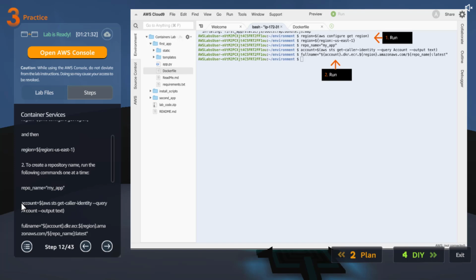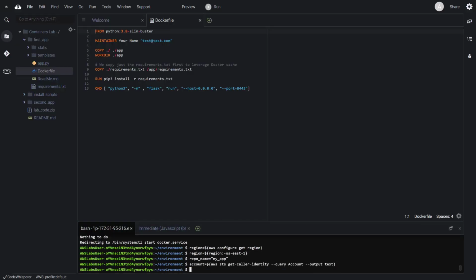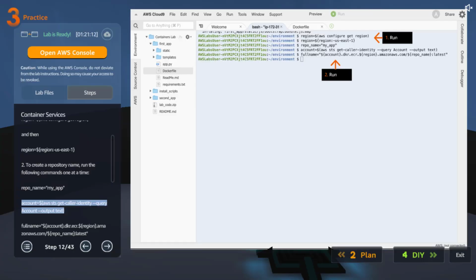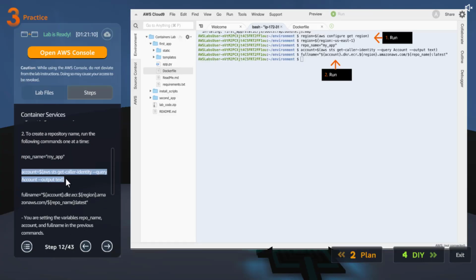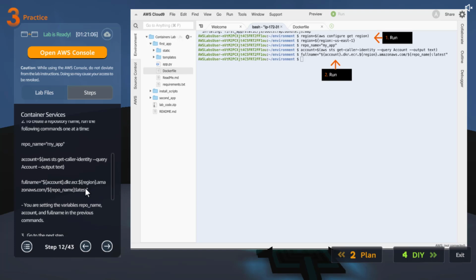Then account equals to, what are we doing? We are getting the account using AWS STS. STS is what gives you temporary access. Using that we are getting the account, which works successfully, which means all the permissions behind the scenes are properly created.